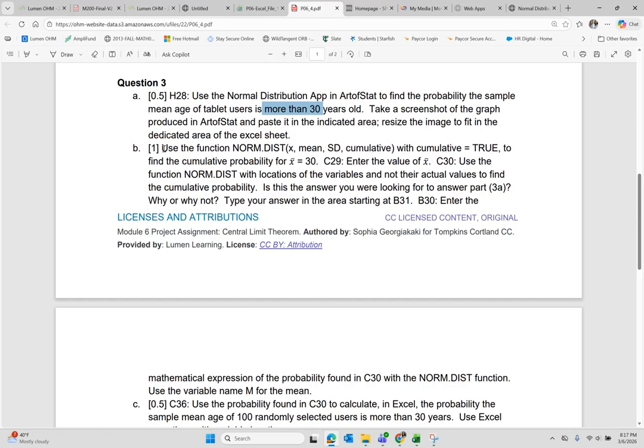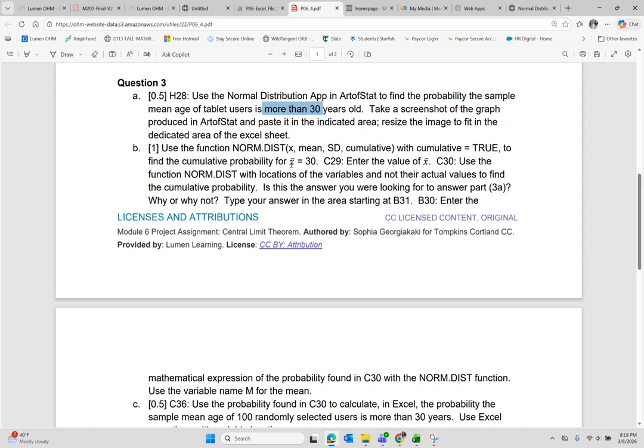So in part B of question 3, it says use the function normal distribution x mean standard deviation cumulative with cumulative equal to true to find the CDF for the x bar equal to 30.